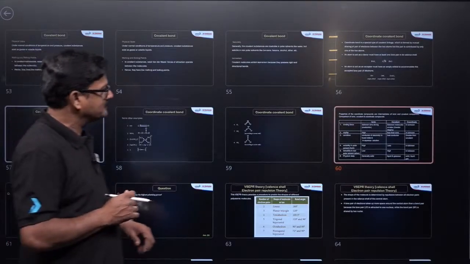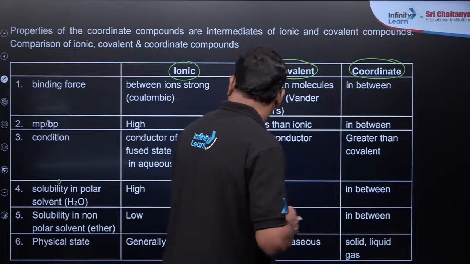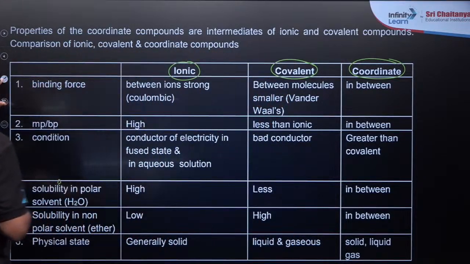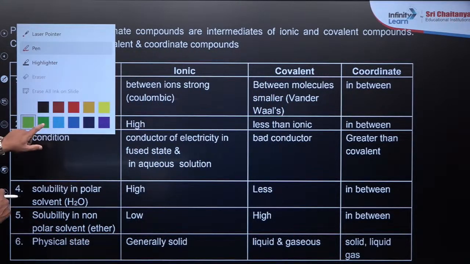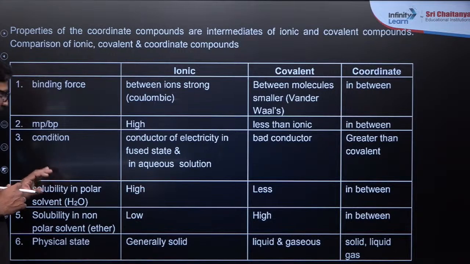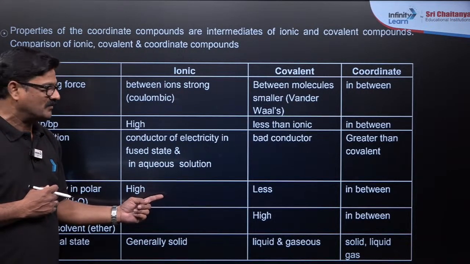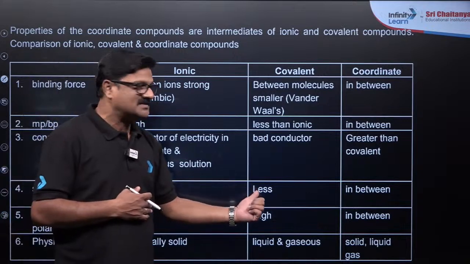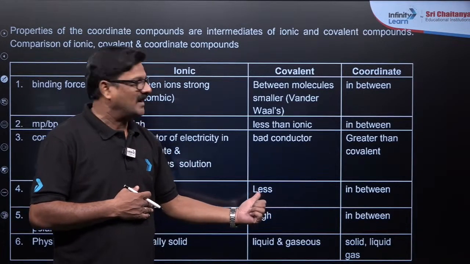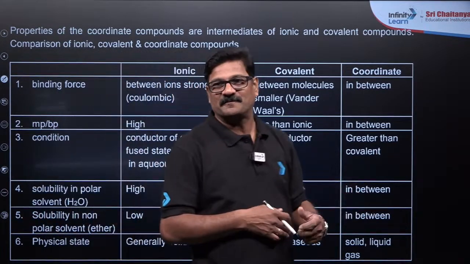कहाँ है slide? हाँ, this is going to be a solubility. Yes, talking about the solubility. Solubility in the polar solvents for ionic compounds का काफ़ी ज़्यादा होगा, and it is going to be less for covalent compounds, and it is going to be in between.